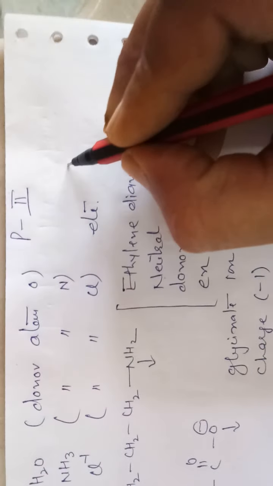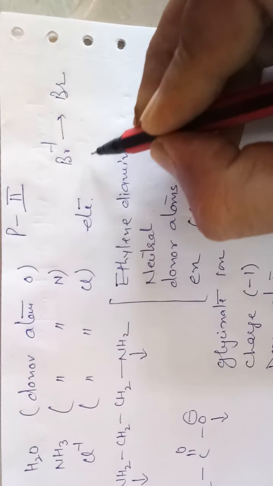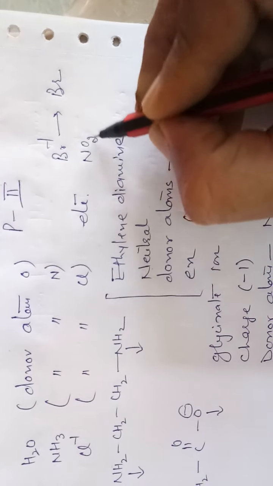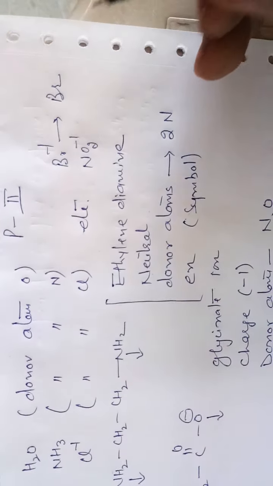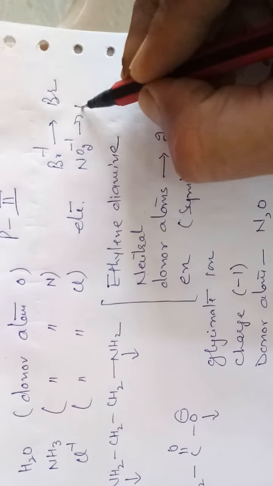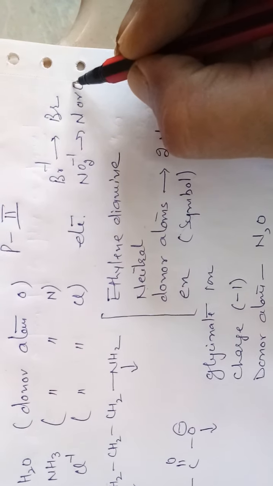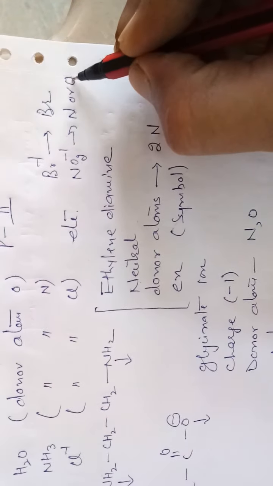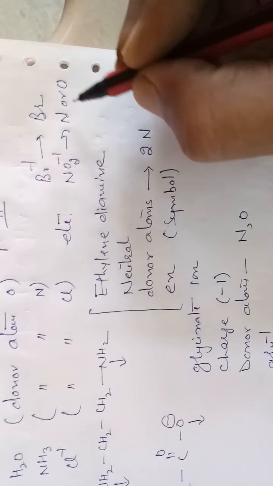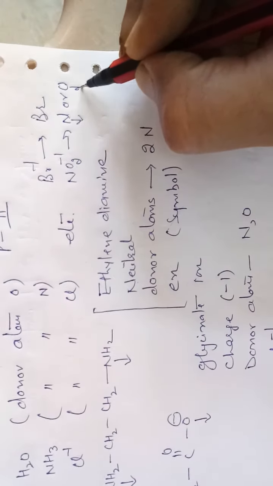Similarly, Br negative, donor atom is Br. NO2 negative is again a unidentate ligand. It may contain nitrogen or oxygen as donor atom. Both are donor atoms, but at a time only one atom behaves as the donor atom.